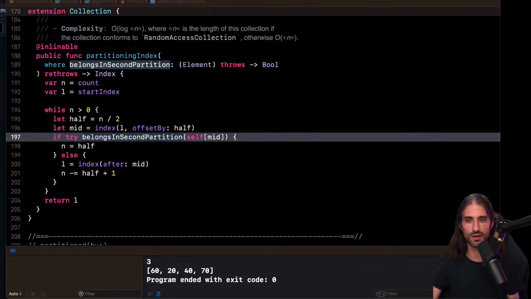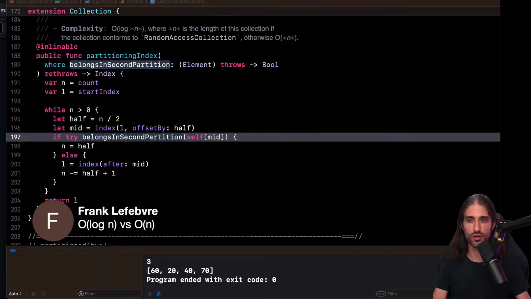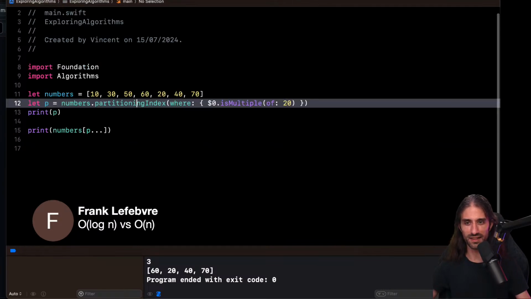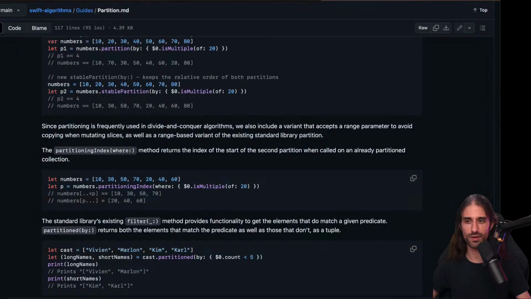I tried to do something with my hand, but since I'm in mirror mode, like 0, then 1, and then it stays at 1. So it's the same logic as when you do git bisect to find a bug, because the hypothesis is that a specific commit introduced the bug, and before, the bug was never there, and after it was always there. If a bug was introduced and then removed and then reintroduced, then git bisect won't be as efficient. And yeah, absolutely, this is log n versus O of n if you were to just go over all of the values. So I'm glad that I was still able to recognize binary search at a glance. At least I still remember that part.